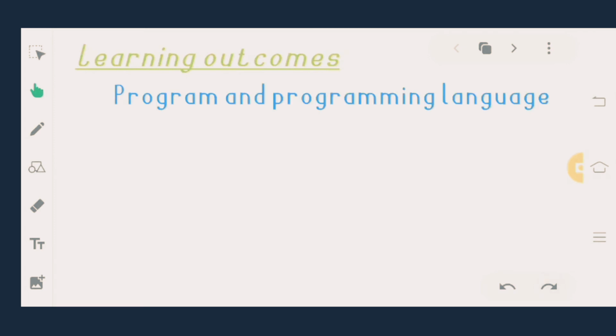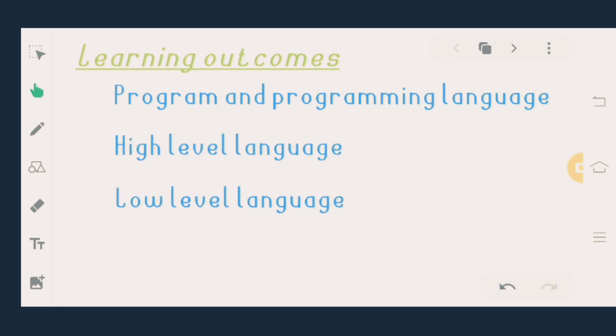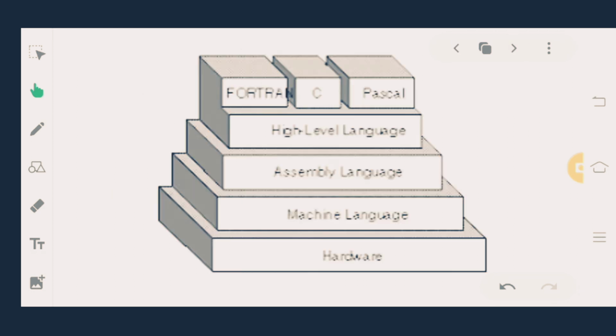Do you know what is program or programming language, and what is high level language, what is low level language? Let's start. Before starting our topic, I'm going to show you a structure diagram. Just imagine if you have a car and you need a driver, or if it is an auto drive, then you need to give some instructions to the car. Similarly, computer is also a machine, so hardware needs some basic instructions to drive or to use its programs.